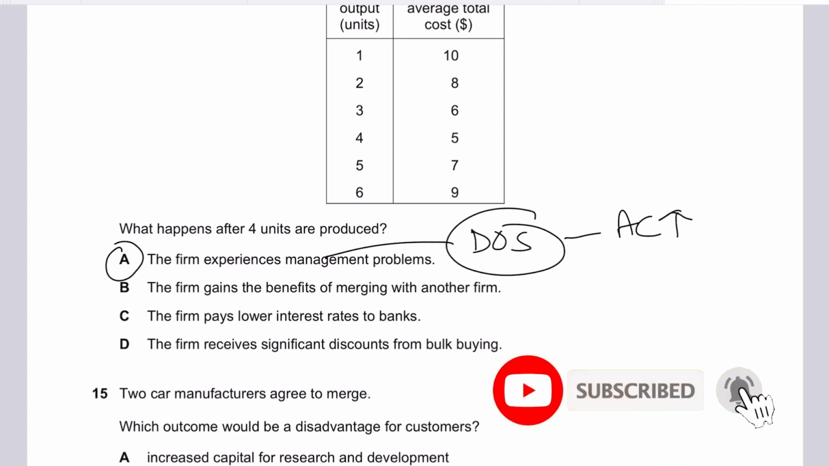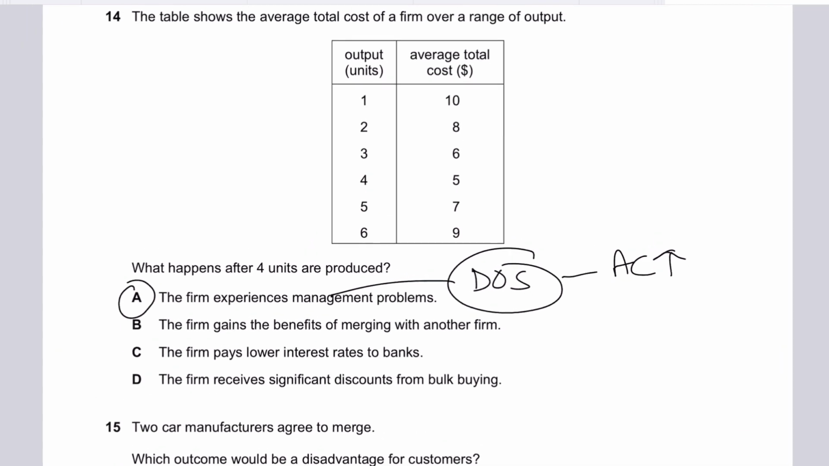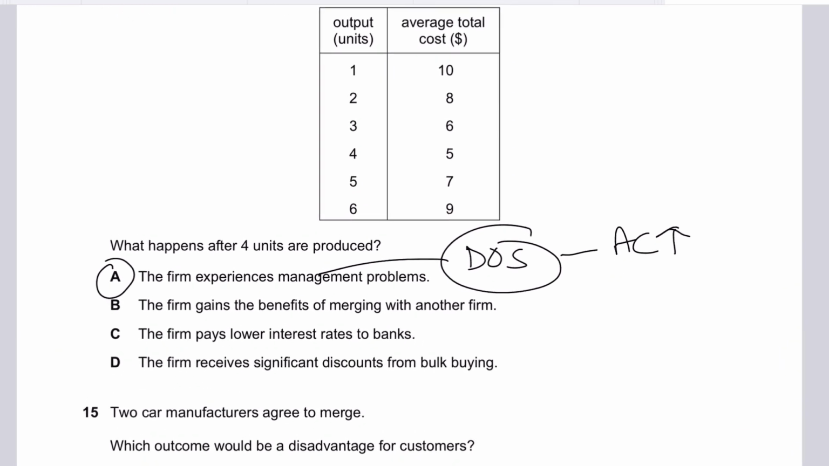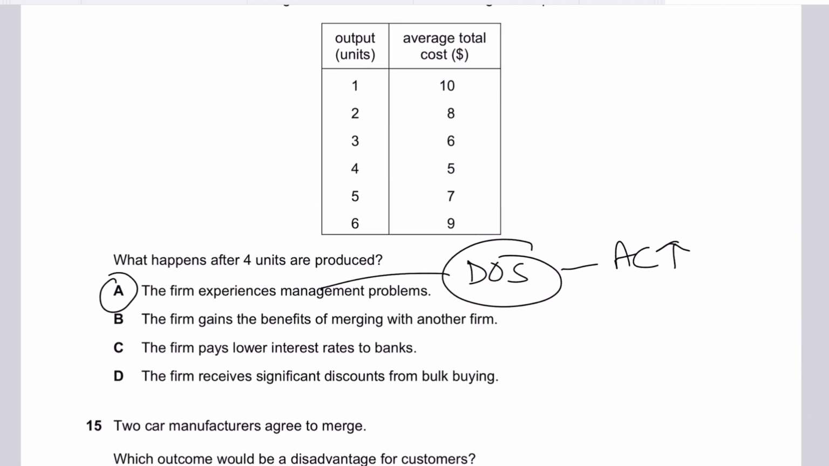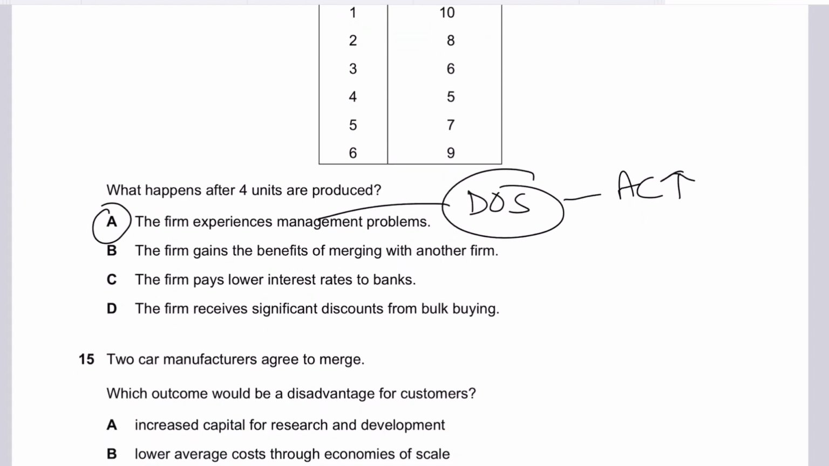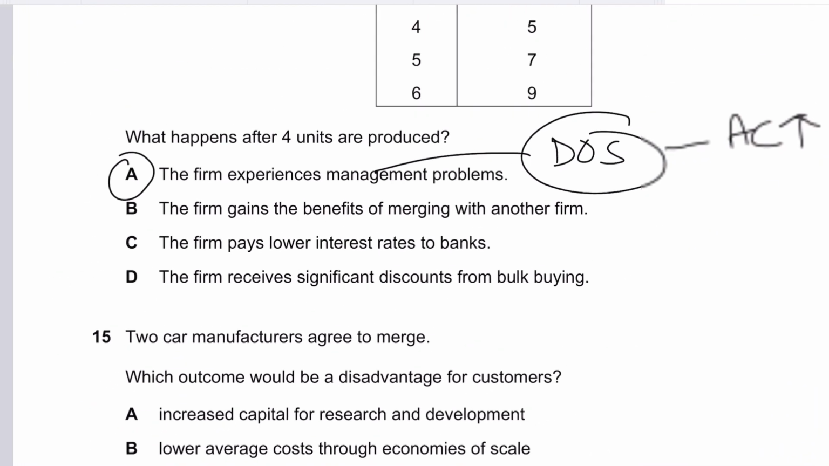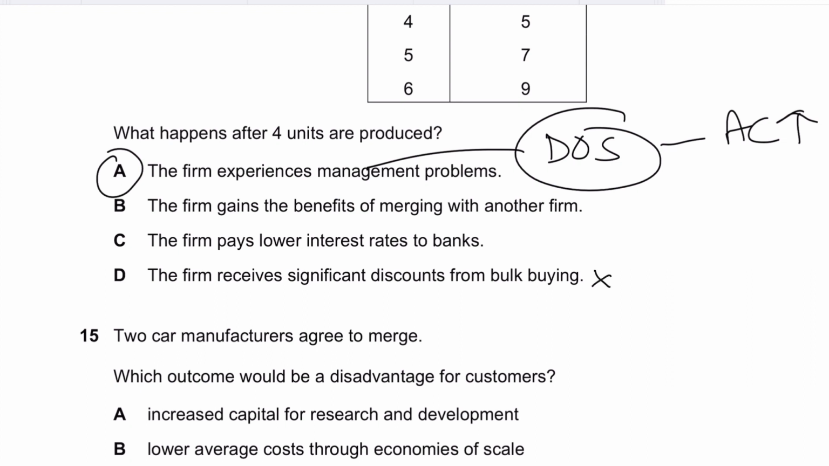Your variable cost starts to rise at tremendous rates. That is what diseconomies of scale are. So that brings the average cost up. So again, it's an easy one. B, C, and D don't make sense at all. The firm receives significant discounts, which is an example of economies of scale. The firm pays lower costs, which is again an example of economies of scale. The firm gains benefits? The firm is not gaining any benefits.